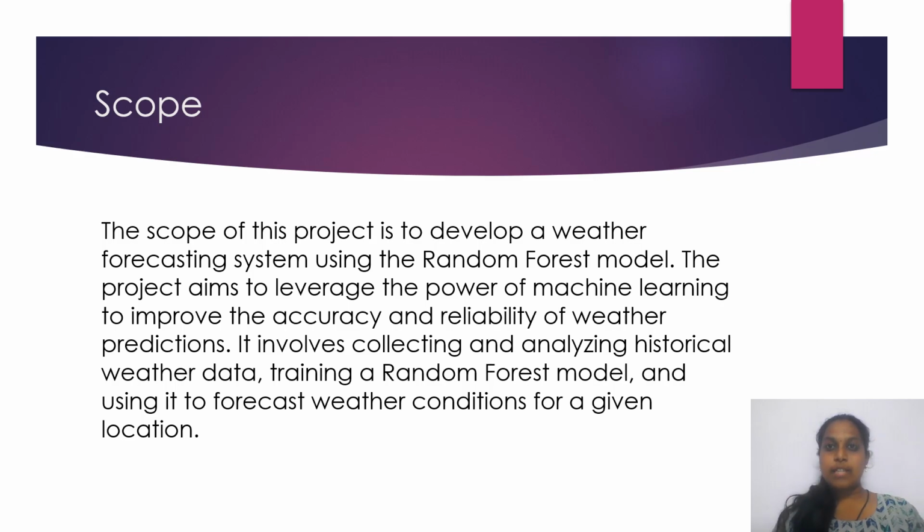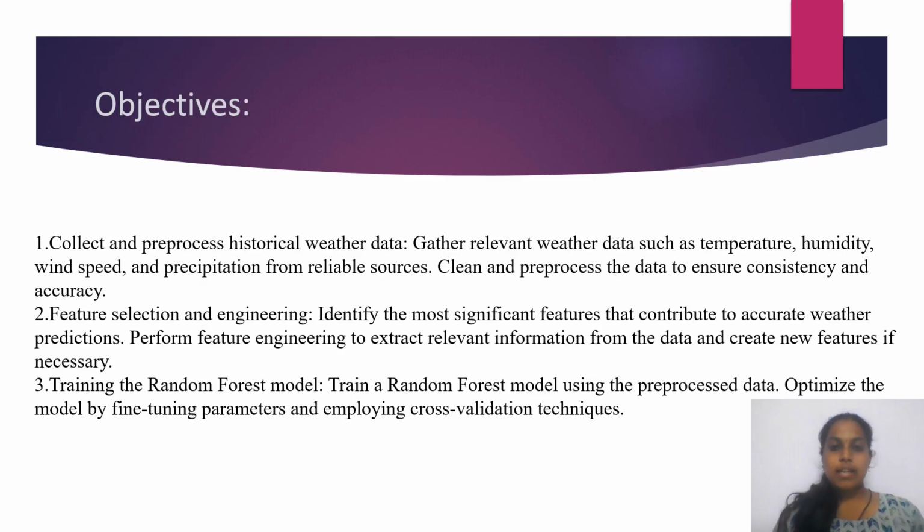In this weather forecasting, using the random forest model, we'll know at what time we are going to get the rain for a particular area or particular location, and also we'll find the weather condition using the random forest model. And also there are some objectives. The first one is collect and pre-process historical weather data. In this, relevant weather data such as temperature, humidity, wind speed and precipitation from reliable sources.